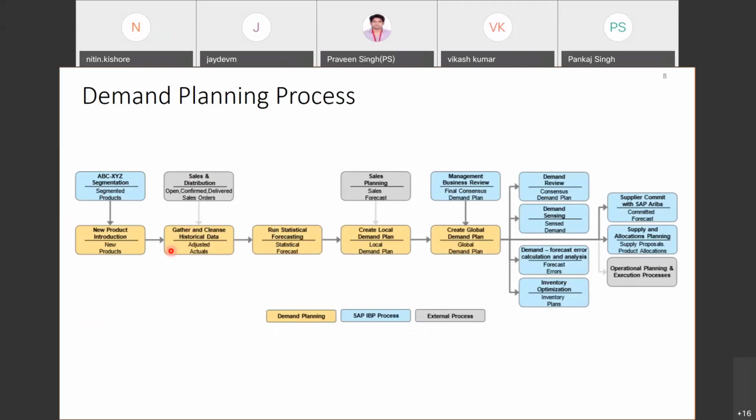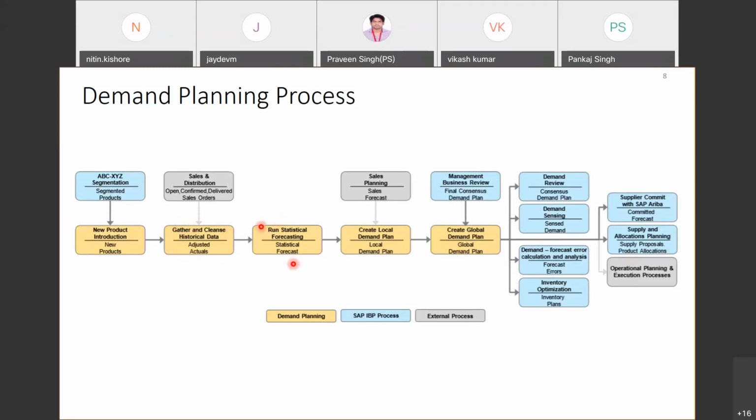You want to remove those promoted sales so that you get the baseline sales. So an adjustment or cleansing happens in your historical data, so that when the statistical forecasting happens, it gives you the baseline forecast, which does not include the promotions, etc. Because we want to add promotion separately, and we want a baseline forecast which does not include any promotions. So we do the historical cleansing.